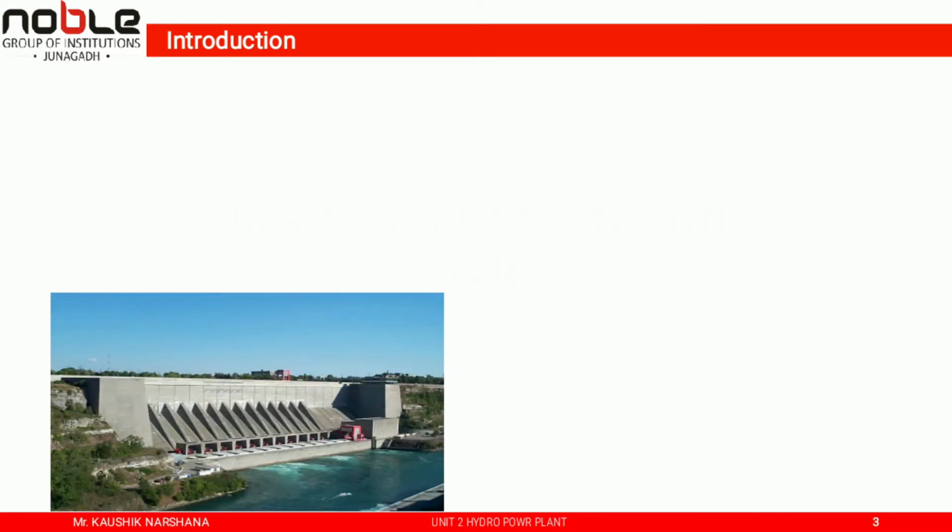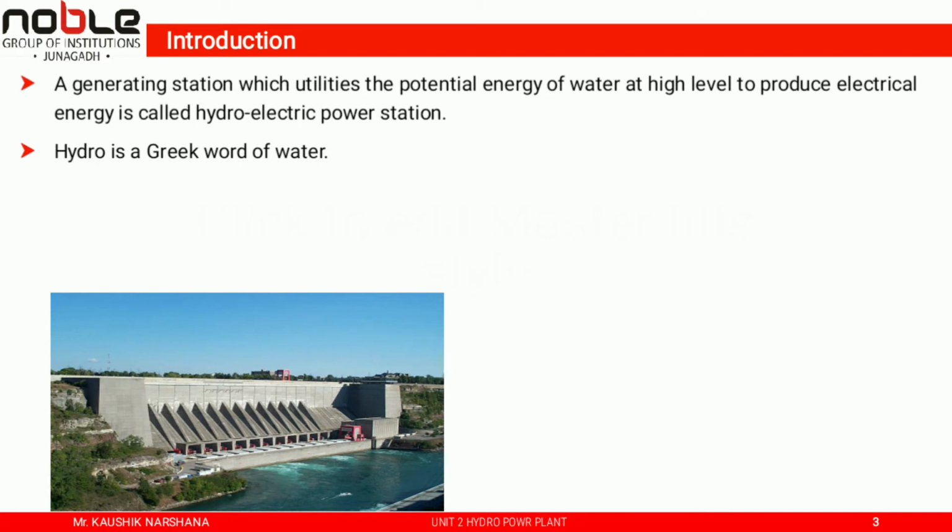So first of all, what is a hydropower plant? A generating station which utilizes the potential energy of water at high level to produce electrical energy is called a hydroelectric power station. Hydro is a Greek word meaning water.